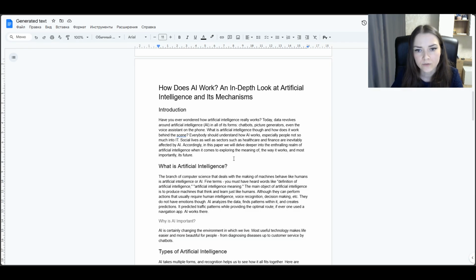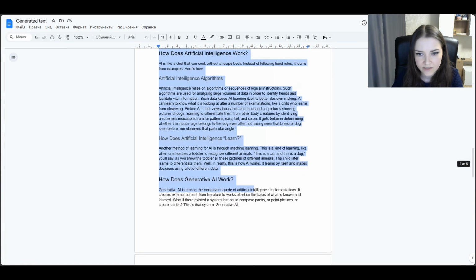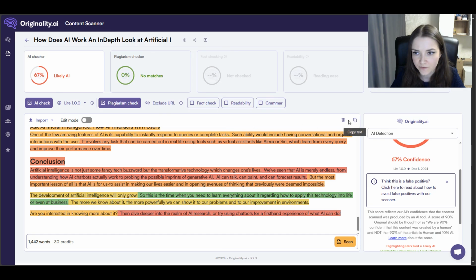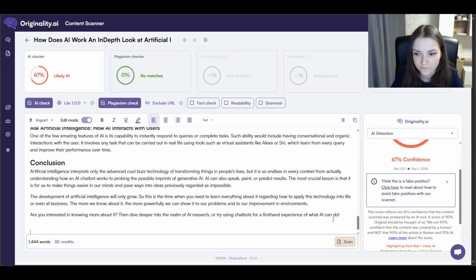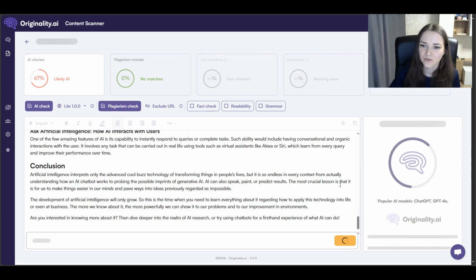So I edited some parts of the text. And let's analyze it not with the free services anymore, but with the paid one, Originality AI. And yes, you see that the amount of words is getting closer and closer to the amount that we needed from the very beginning. That's good. So even when you edit, you already add some more words, or maybe even delete them, still keep in mind that you need this amount of words.